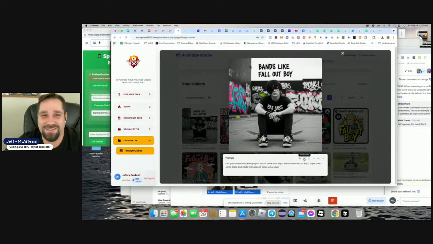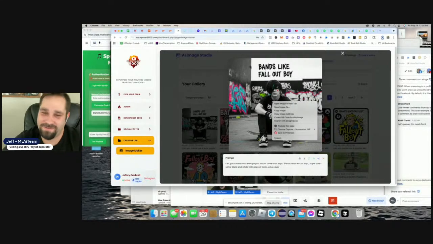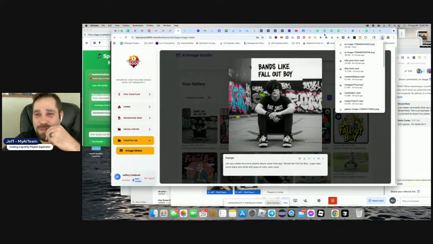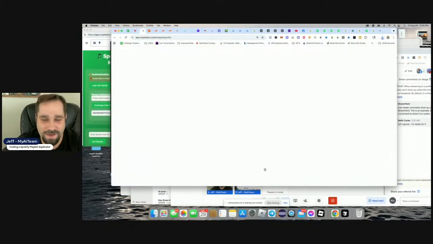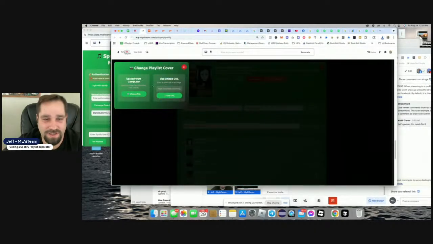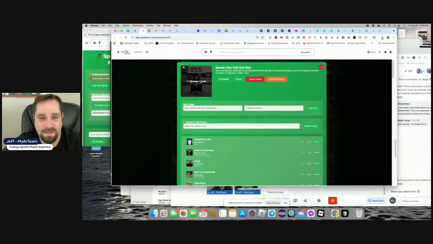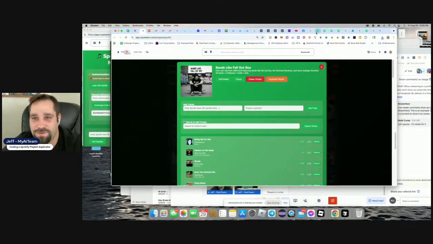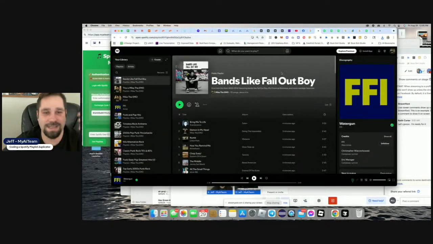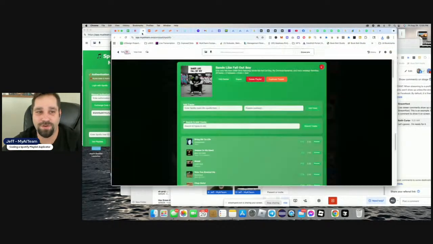All right, so now we could download. We could also right click. So I could right click this so I don't have to download, and I can hit copy image address. And we probably want to make it so when we make these covers, we could just change cover and just add the URL as we're doing this. Boom. All right, so we'll probably update that. All right, so now if we go to Spotify, look at that. Baby.